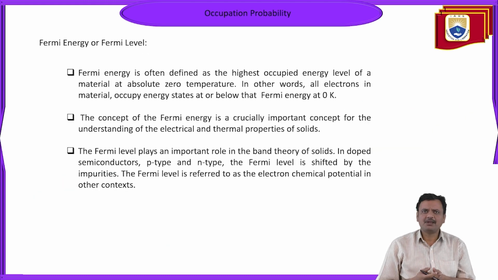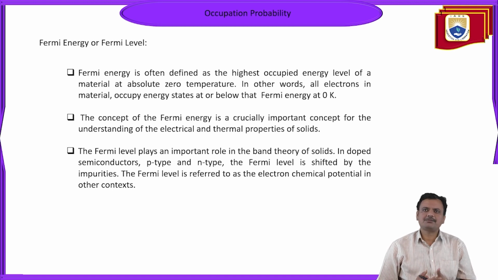Now, what is the Fermi energy or Fermi level? What is the concept? Fermi energy is often defined as the highest occupied energy level of a material at absolute zero temperature.